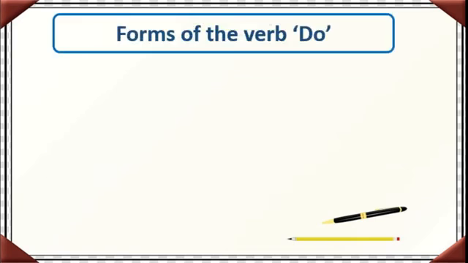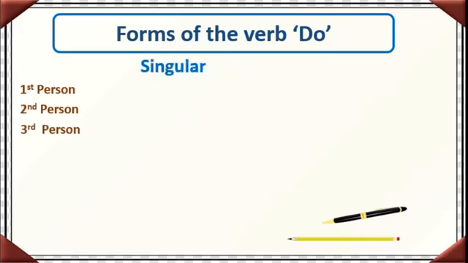Forms of the verb do. See here, first person, second person and third person. Now singular, here plural. In the first person, I do. Second person, here in the plural, we do. Correct? I do, we do. Second person, you do. Here in the plural also, you do.